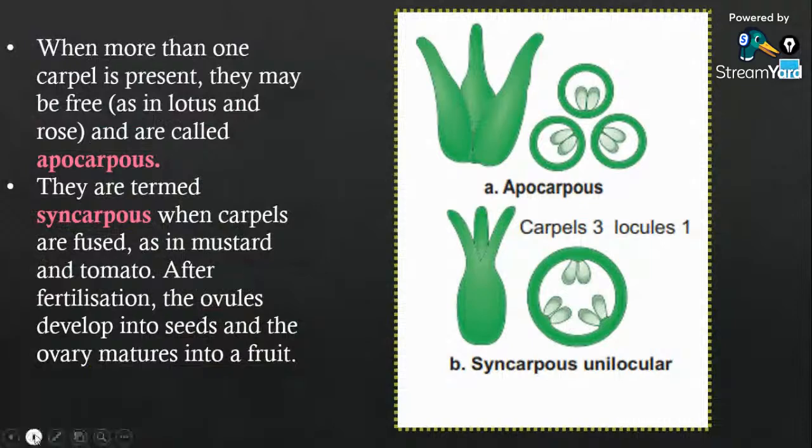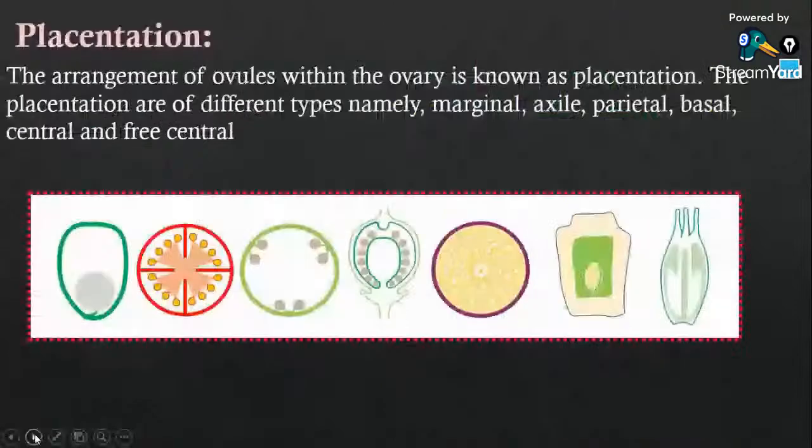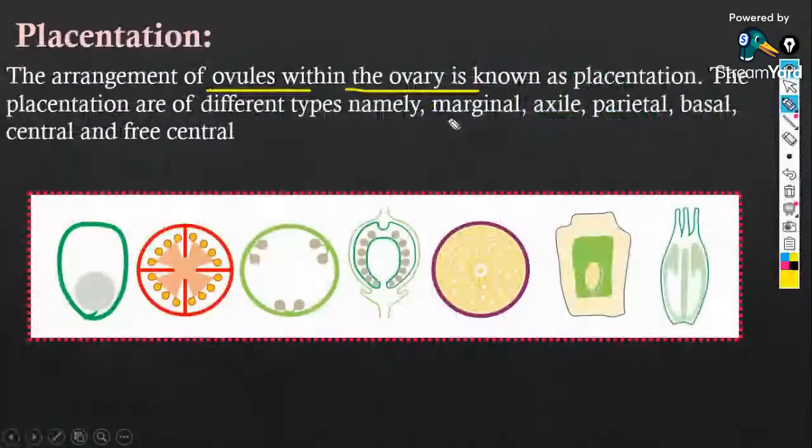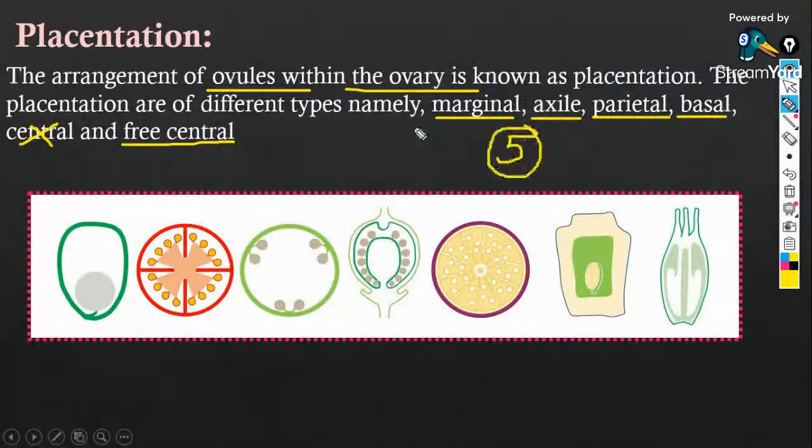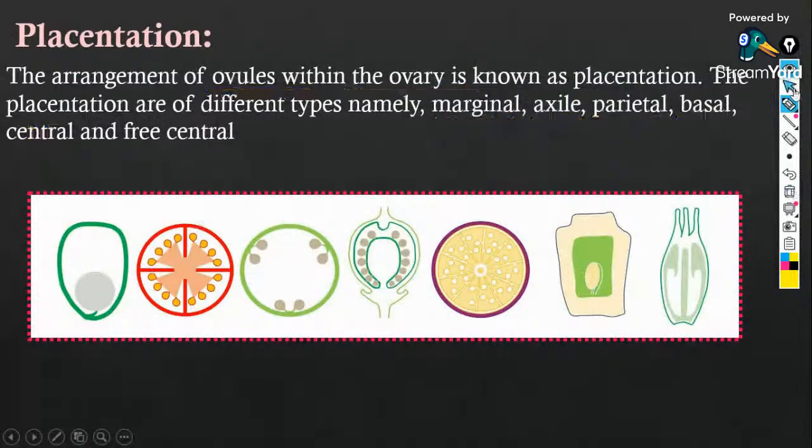So we already studied what placentation is. It is the arrangement of ovules within the ovary. There are mainly 5 types of placentation: marginal, axial, parietal, basal, and free central. So let's go and study them one by one.